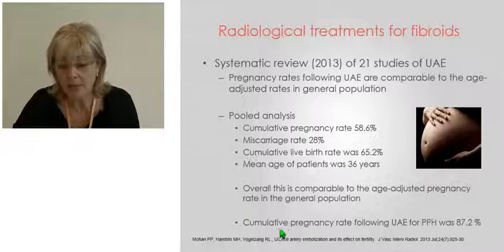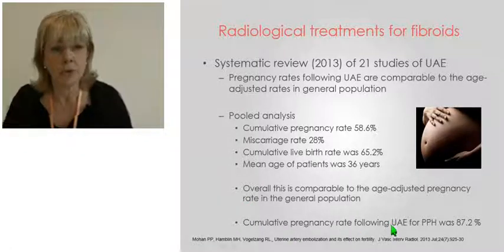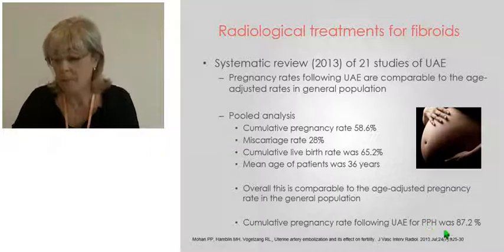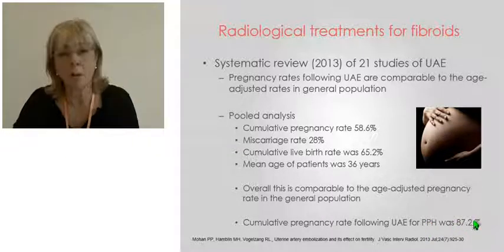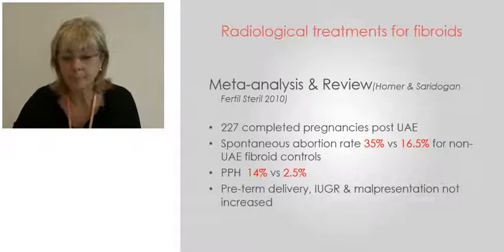And they point out that if we look at the pregnancy rates in women having embolization for another indication, such as postpartum hemorrhage, this is a much younger group of women, then the pregnancy rates are much, much higher. So the implication is that this really does not affect the pregnancy rate.